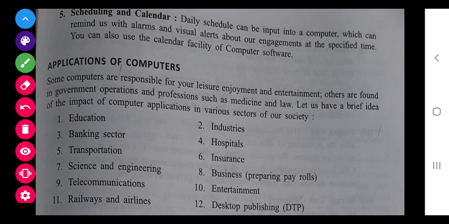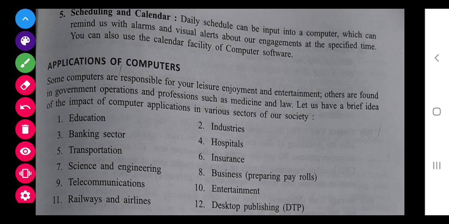Now application of computer in different sectors, this we have already studied. Education, banking sector, nowadays you have different apps to work with banking sector and education also. Nowadays we are using Google Meet for education purposes, for live classes, different apps are available. So that is possible just because of computer only. Last is desktop publishing.